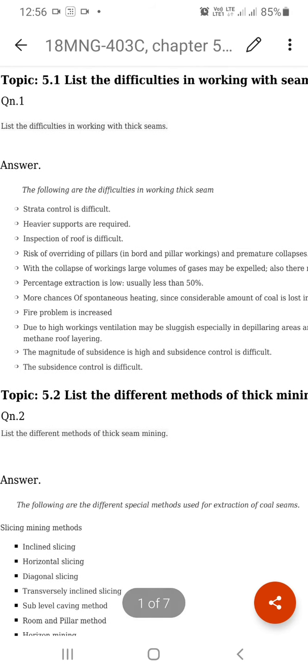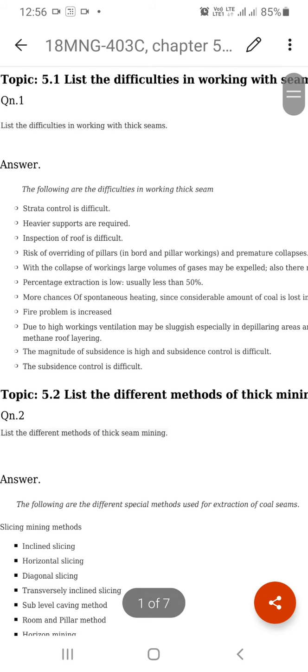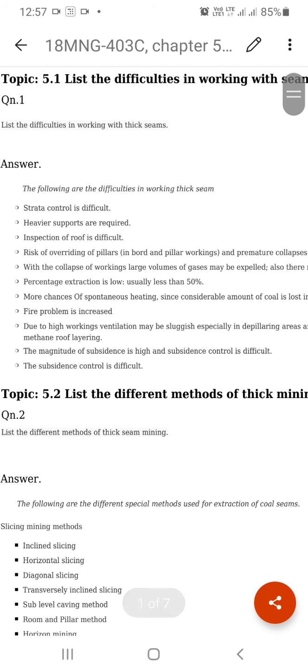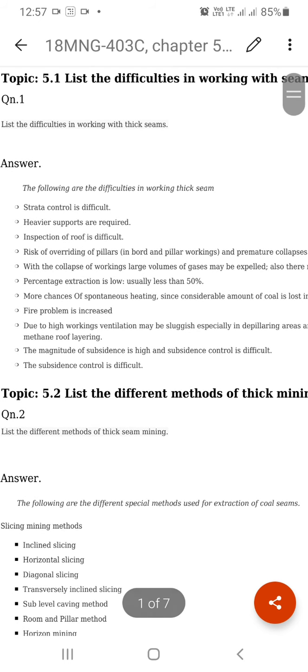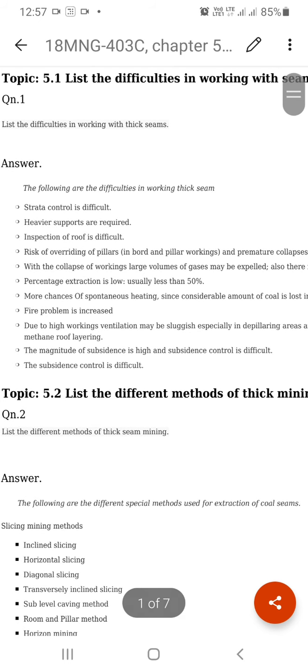Today's class is thick seam mining. What is meant by thick seam mining? What are the different difficulties associated with thick seam mining? What are the different methods of thick seam mining? And what is the principle of working of thick seam mining?